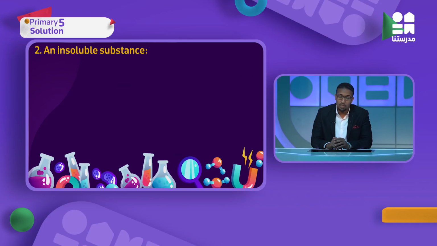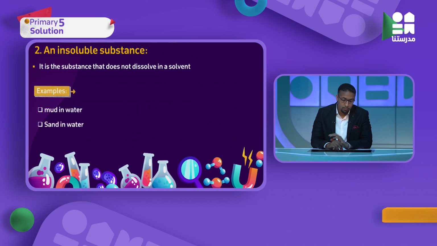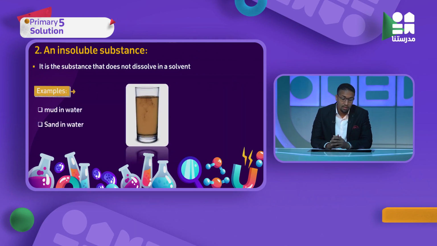Again, number two, an insoluble substance. An insoluble substance will not dissolve. We know that previously. So the definition is: it is a substance that does not dissolve in a solvent, it will never dissolve in a solvent. Examples: mud in water, sand in water.